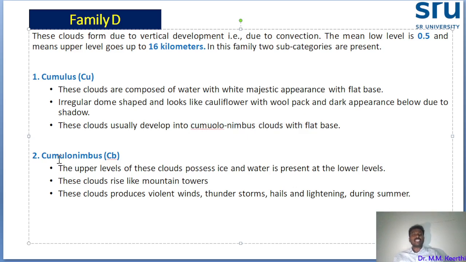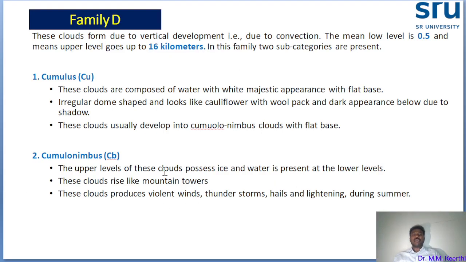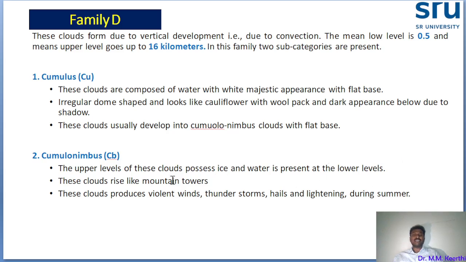And the last cloud under the category of family D is cumulonimbus. In the upper levels of these clouds, ice is present, and water is present at the lower level. So in this cumulonimbus, the upper level has ice crystals, and the lower level has water. That is one easy identification.